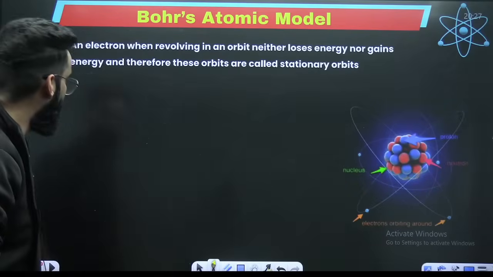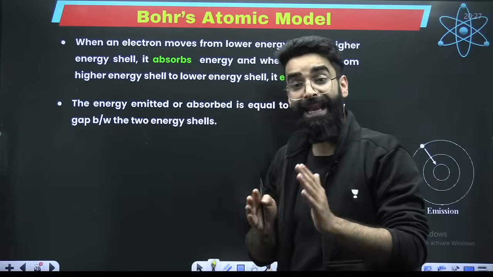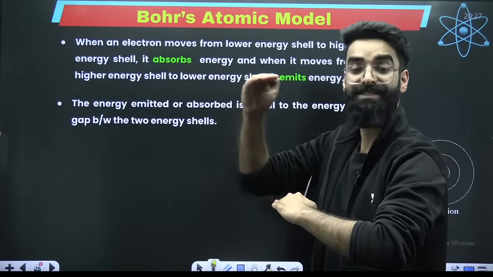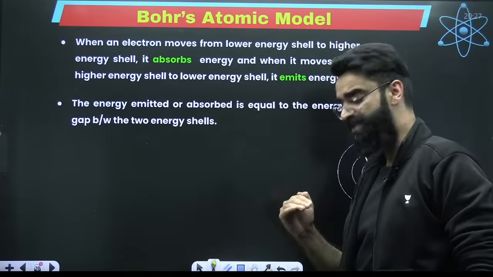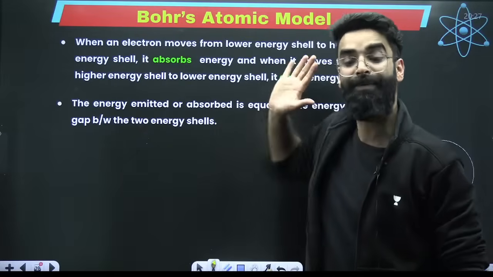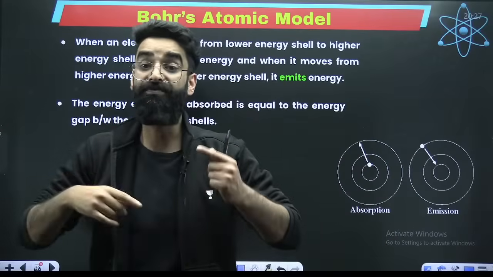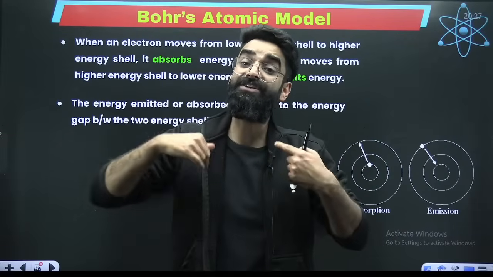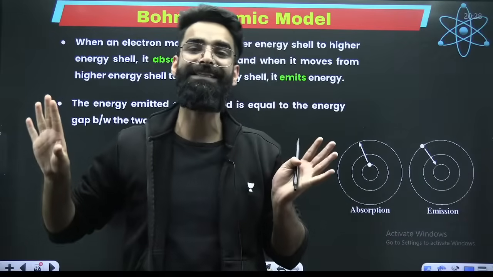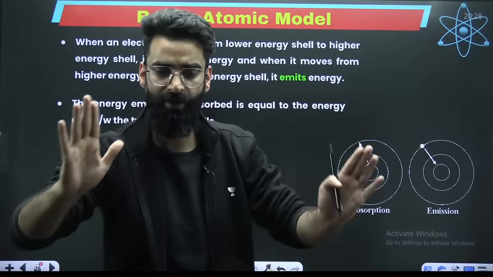Now I'm coming to the main points. When the electron shifts from a lower energy state to a higher energy state, energy is absorbed by the electron. And whenever the electron makes a transition from a higher energy state to a lower energy state, energy is emitted by the electron in the form of radiations. Do remember these two things.